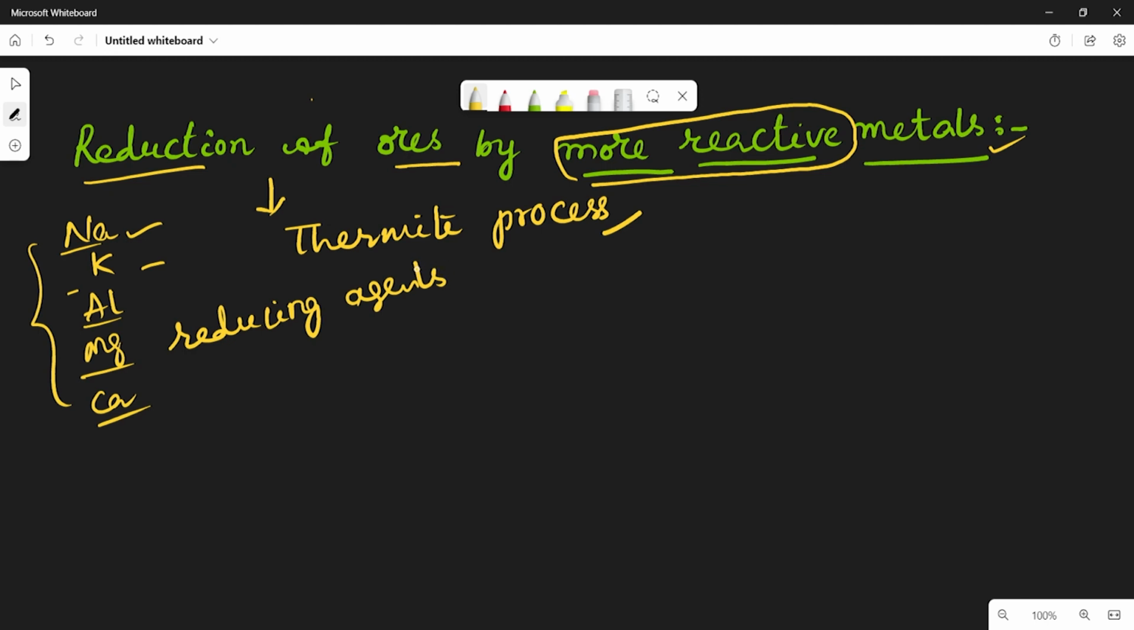The question will be like this: in the thermit process, what are the reducing agents used? In the thermit process, the more reactive metals like sodium, potassium, calcium, aluminum, magnesium are used as reducing agents. The ore compounds react with these reducing agents and displace the metal of lower reactivity from the compound, which means in the thermit process displacement takes place.